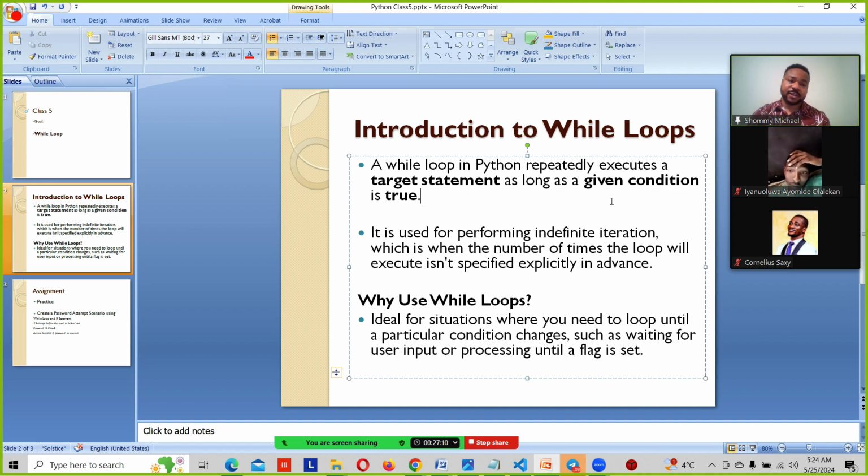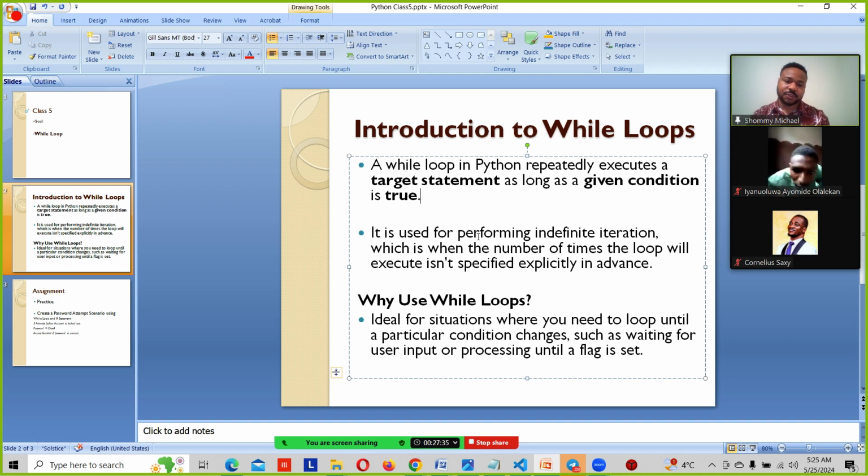But if the Fanta is not 100 naira, if it is 120, then buy me a biscuit, because the price of a biscuit is cheaper. So that is a condition. I'm giving the person a condition. If the Fanta is 100 naira, which means the condition is true, buy it. If not, then do something else.